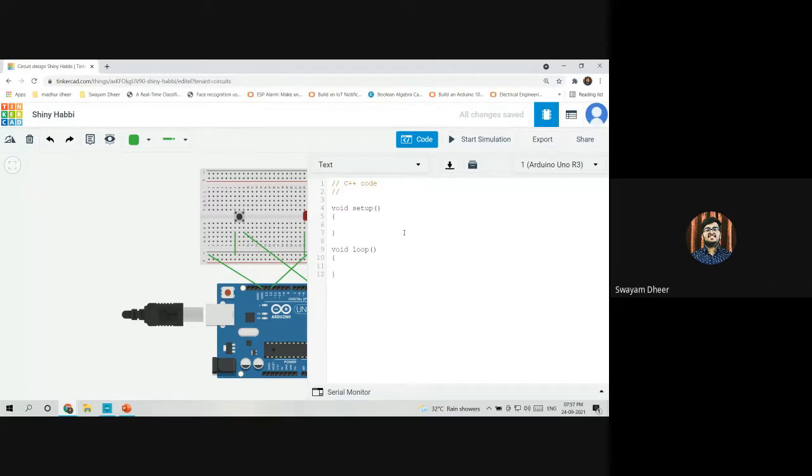There are some basic commands fixed for void setup, which I'll be telling you while writing the code. As I told you, first of all we need to mention the pin number for all the devices which we have connected. So first we'll write constant int LED, which we have connected to pin number 12. Please remember that after every statement a semicolon should be put, because that is one of the basic rules of C++ programming. So this command means that the LED is connected to pin number 12. Is everybody clear with that?